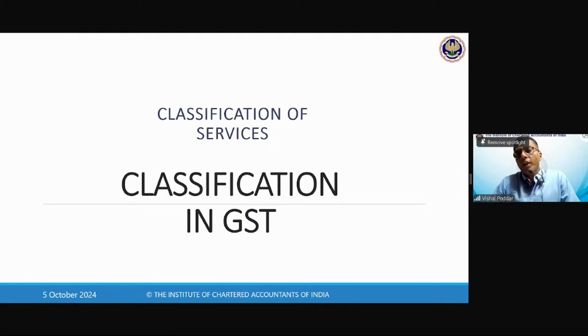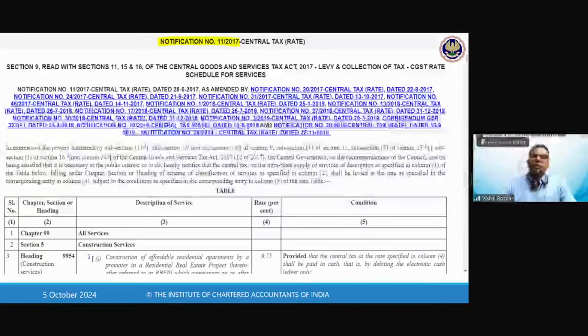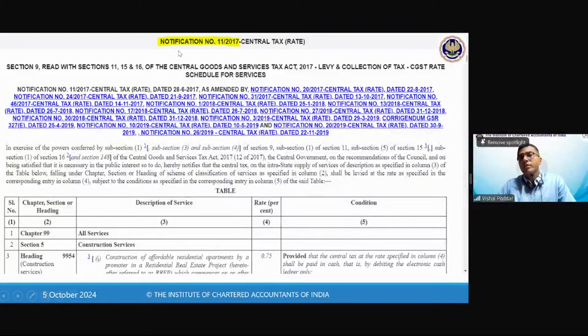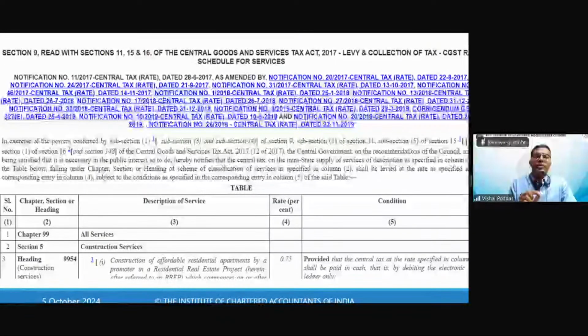Now, when I go to services, the service rate notification, I'm talking about GST law, is notification number 11. And when you see, you will find that the number you can see here is directly chapter 99. So for services, directly the chapter is 99, and it will cover all services, and within that it has made sections where it will group the services into different categories like construction, etc. So GST directly starts with chapter 99, because 1 to 98 is for goods in customs, excise, and GST.